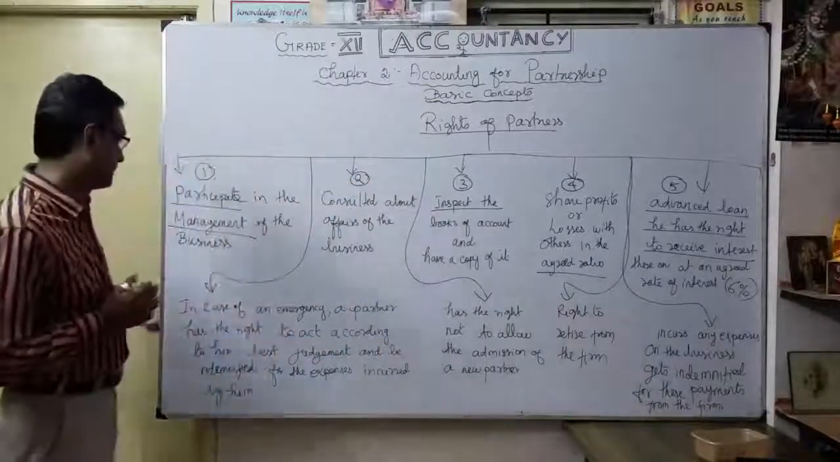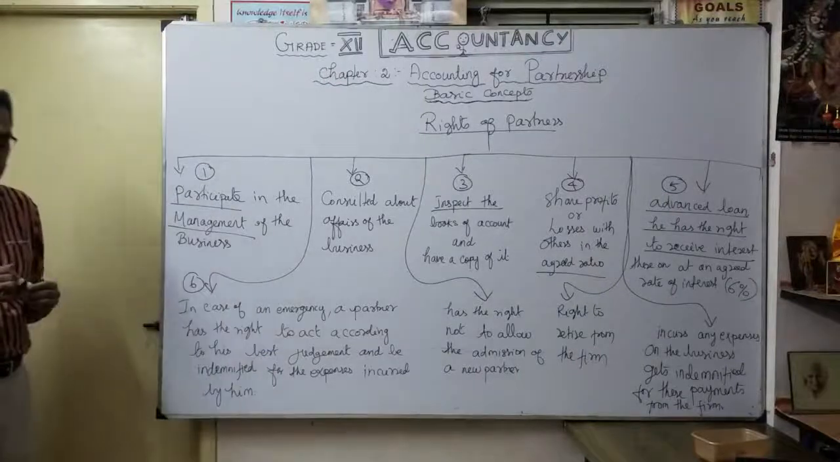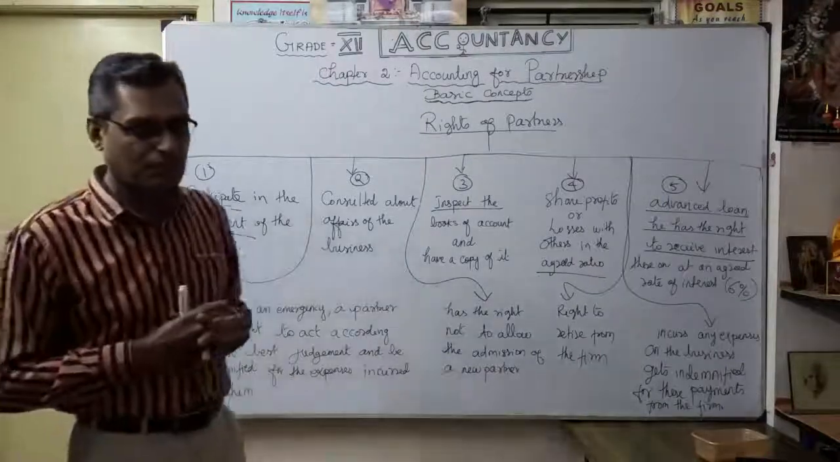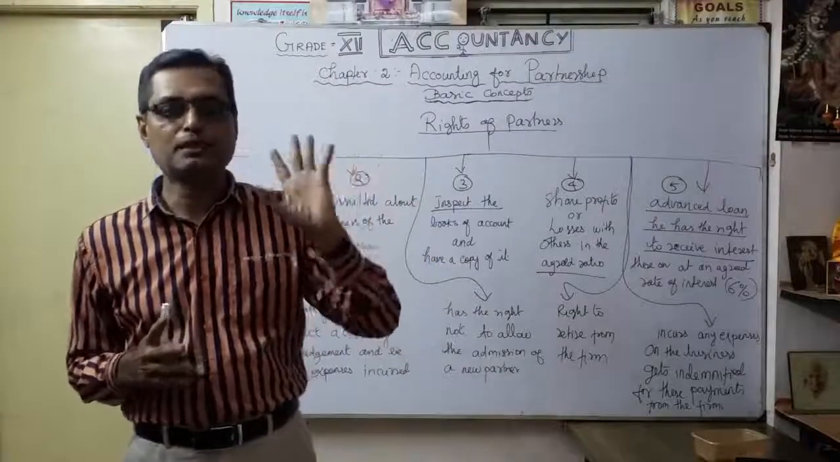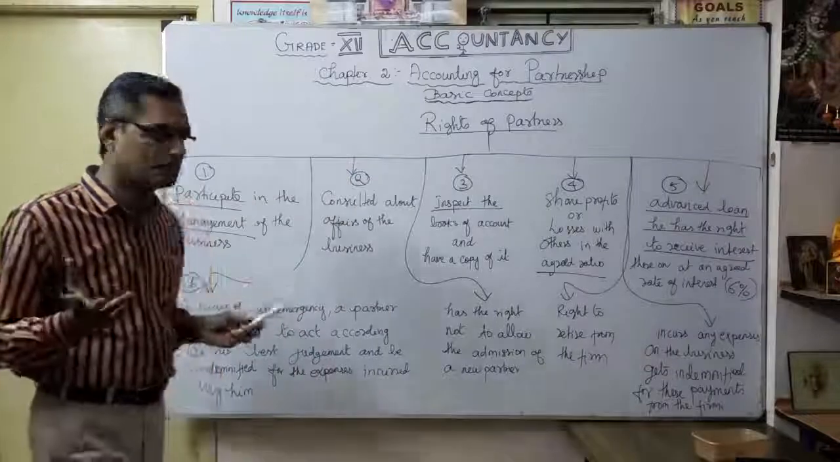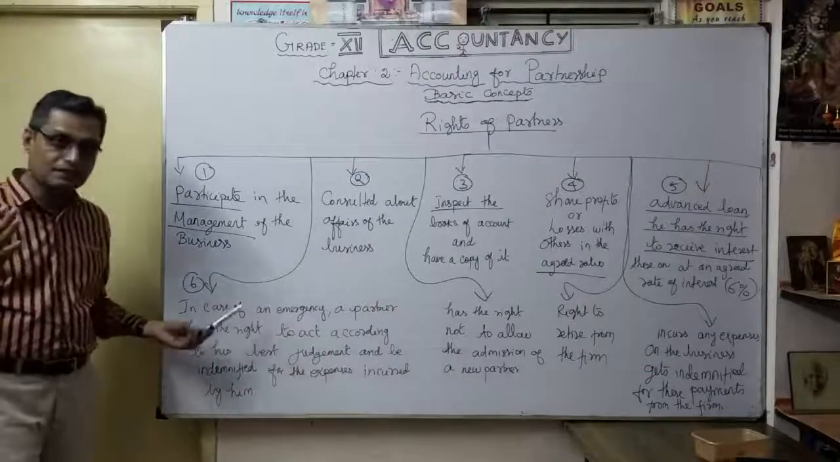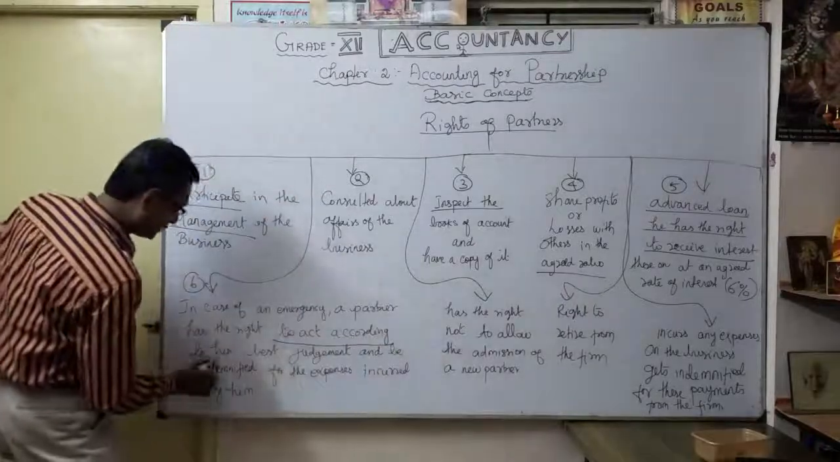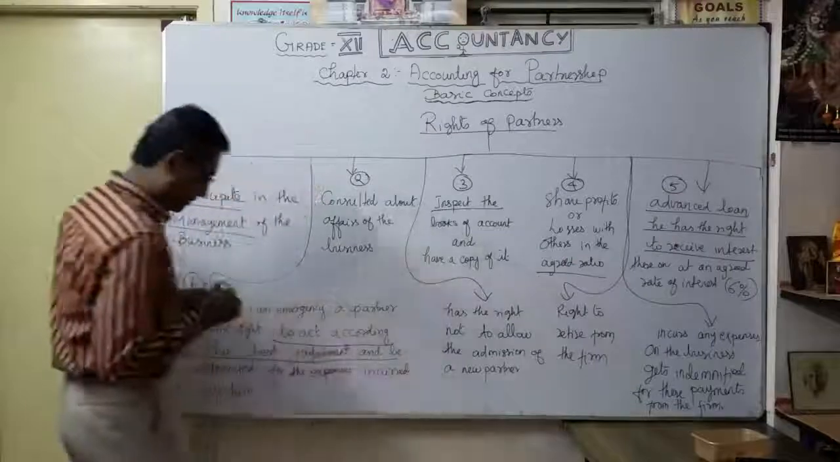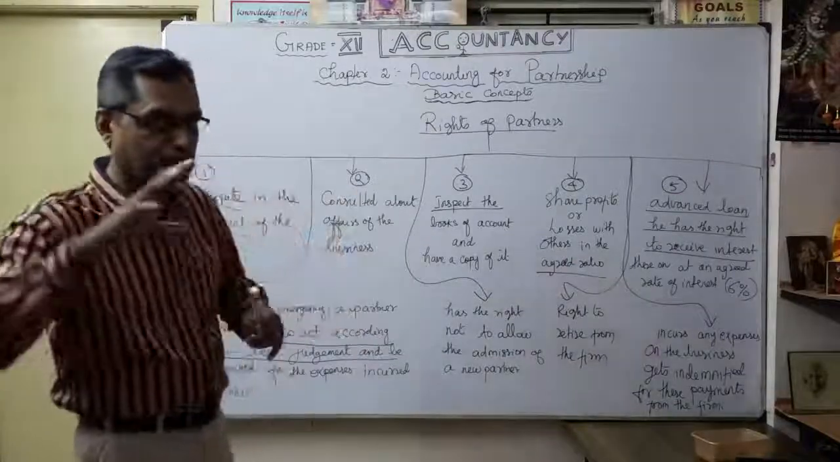Okay, then the sixth one. Suppose in the case of any emergency, for example, only one partner is available among A, B, C. A and B are busy with some other work, so C is available. In the case of any emergency, a partner has the right to act according to his best judgment. That is very important. So C, as a partner, has the right to act according to his judgment, and whatever he decides is valid.